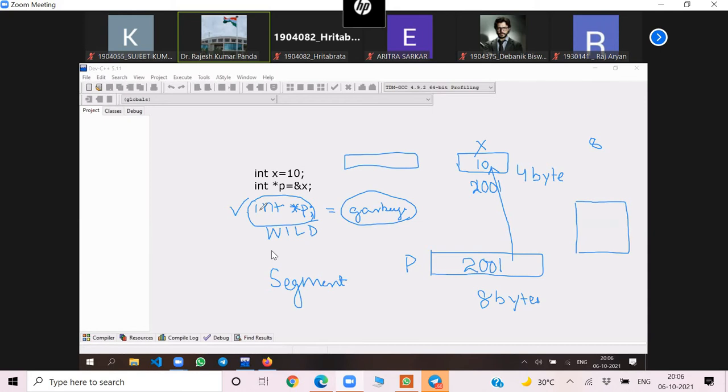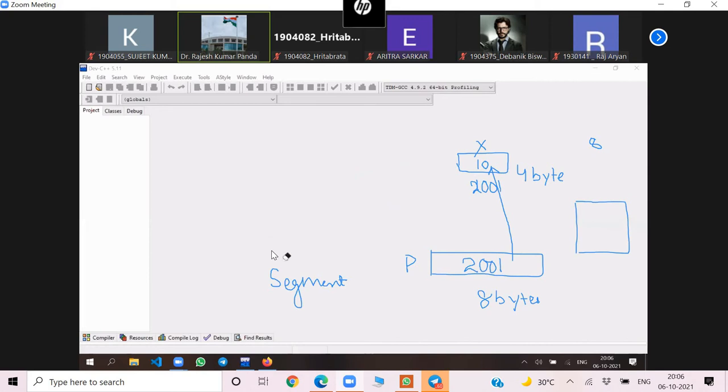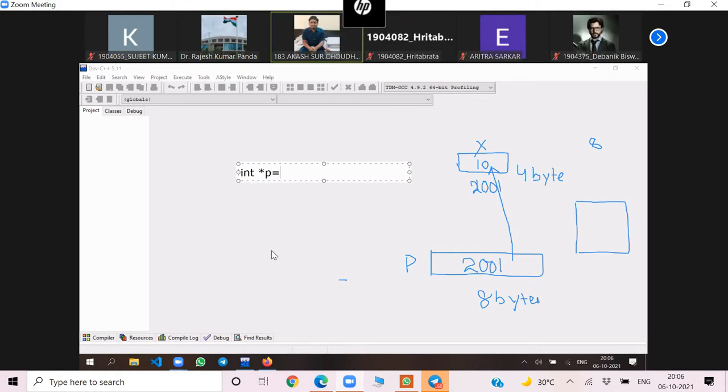Okay. Then how will the pointer be initialized? Suppose I don't want the pointer to point to any location. Then how will I initialize it? Suppose I declare int star p is equal to 10? No, ampersand will not be there.